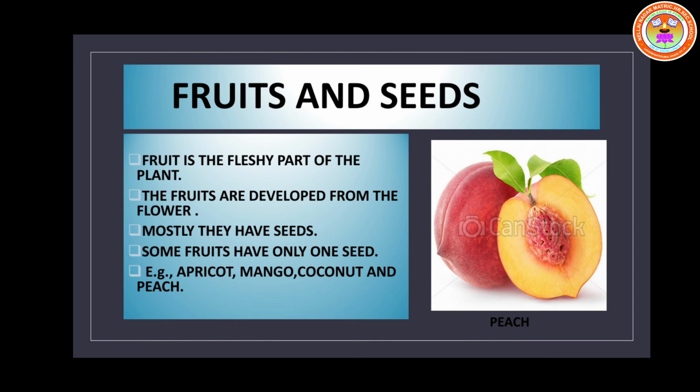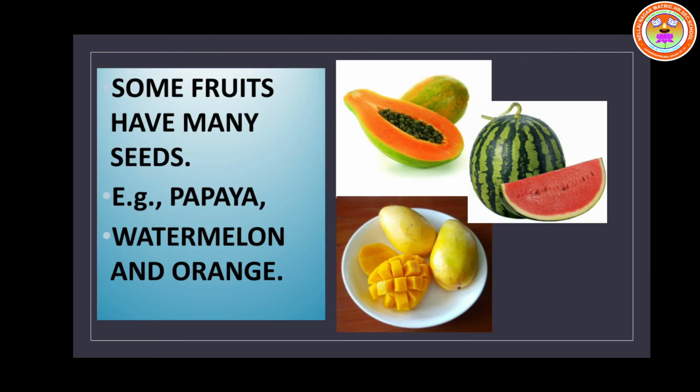Functions of a flower. It develops into fruit. It helps the plant to reproduce. Fruits and seeds. Fruit is the fleshy part of the plant. The fruits are developed from the flower.